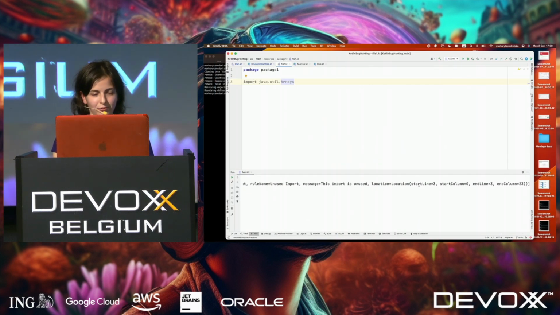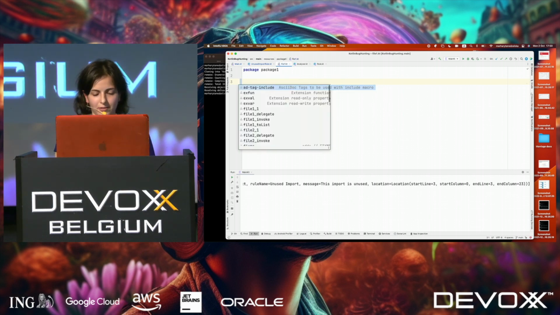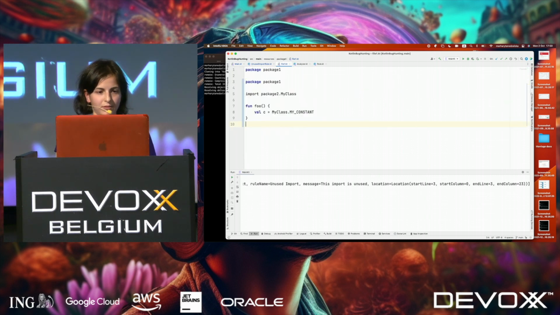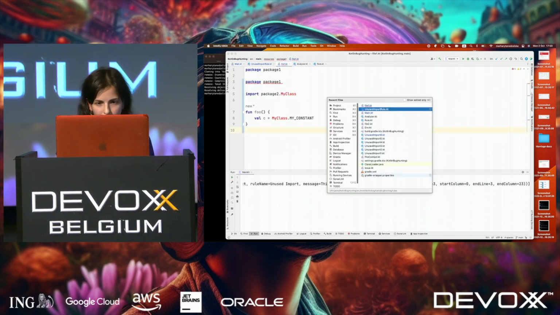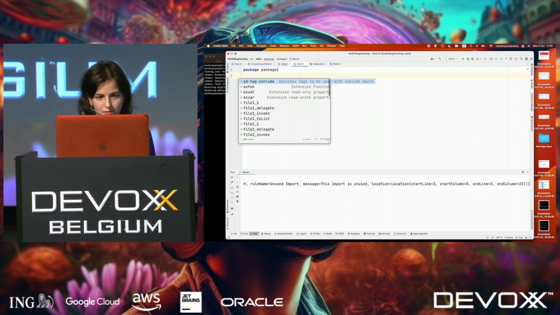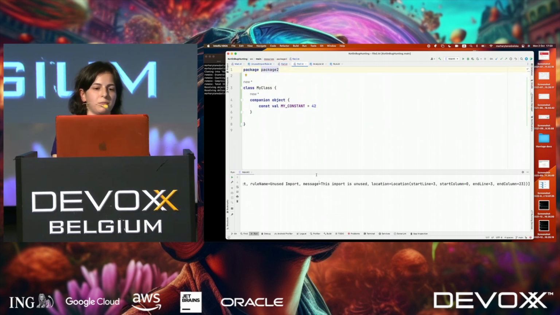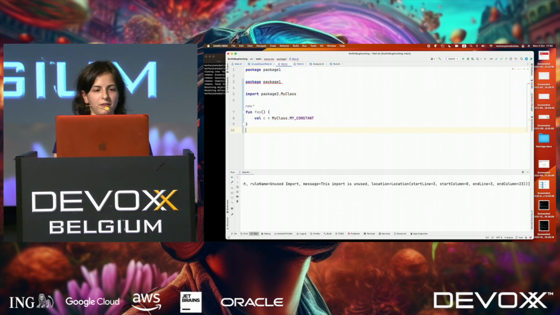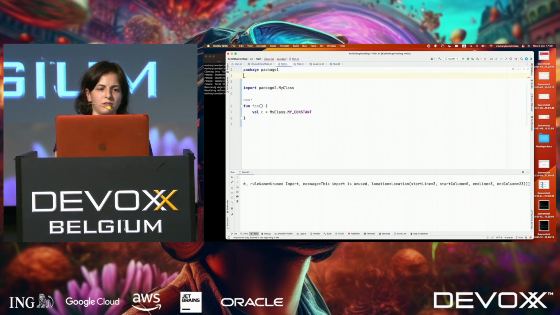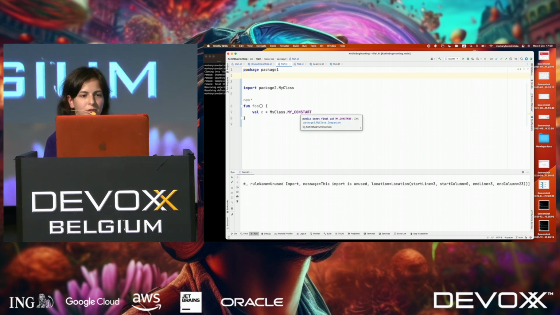Okay, let's go to our example. And we have file two. So you see here we have a class with some companion object, and here we have a class that is using the companion object.